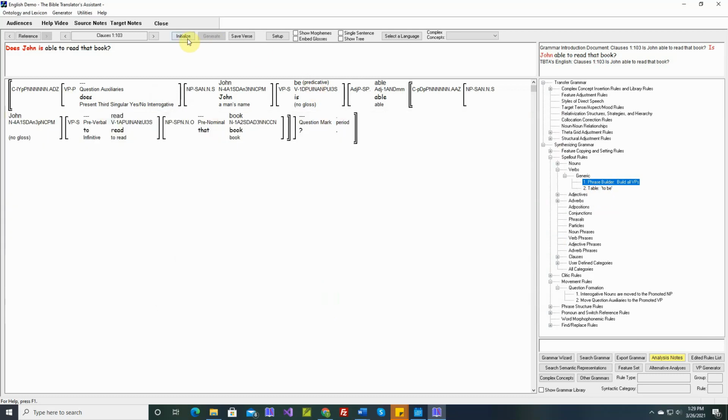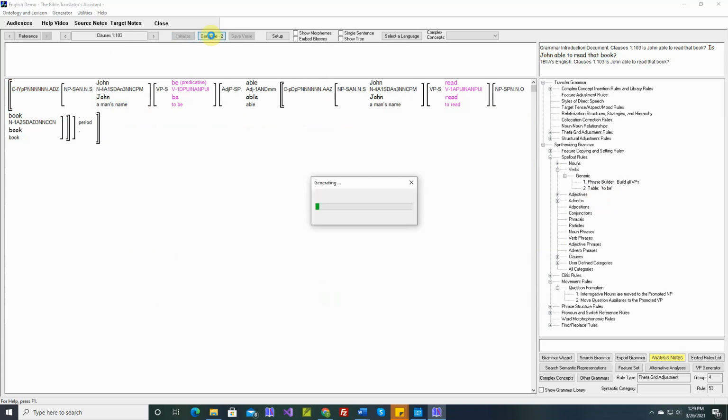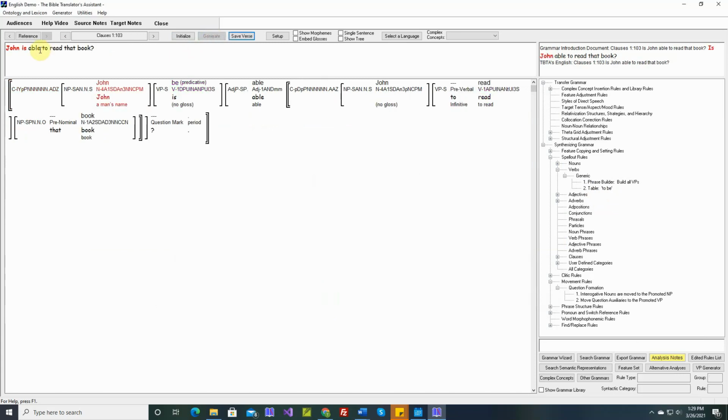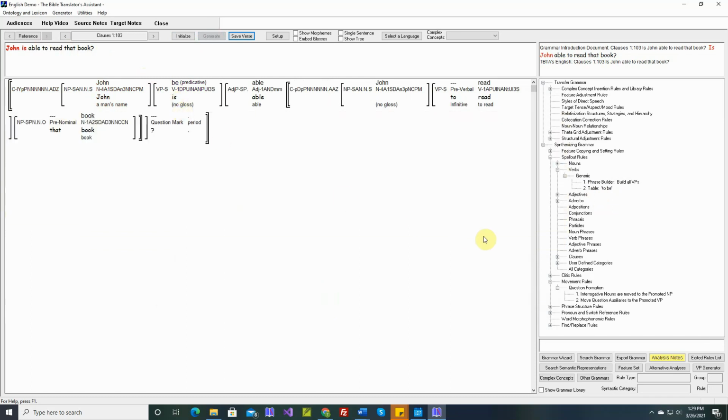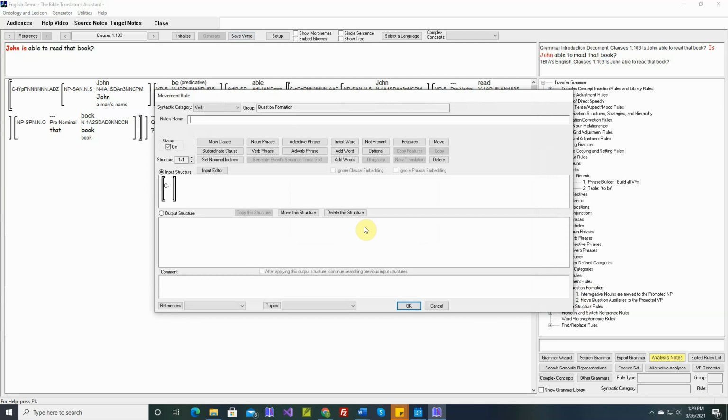So let's see how this turns out. Okay, John is able to read that book. So we don't get the auxiliary anymore, but we need to move this into the promoted position. So let's add another movement rule, so that in stative clauses we'll move the VP.